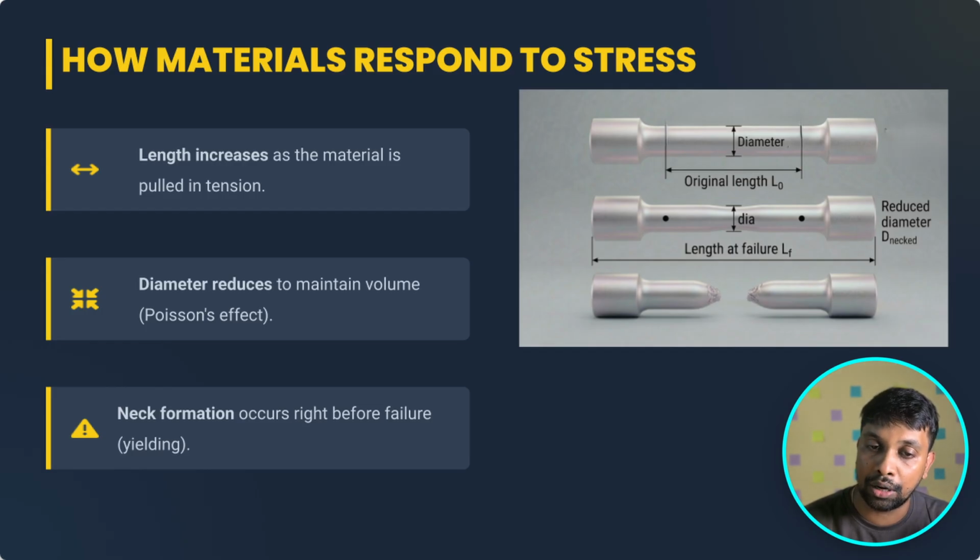To check a material's tensile strength, we produce a sample like this, and during the test we pull the material outwards. During that time stress will happen in this particular region, and the length will increase and the diameter will decrease due to the Poisson's effect, because the volume has to be maintained. This is how the material responds to the stress.